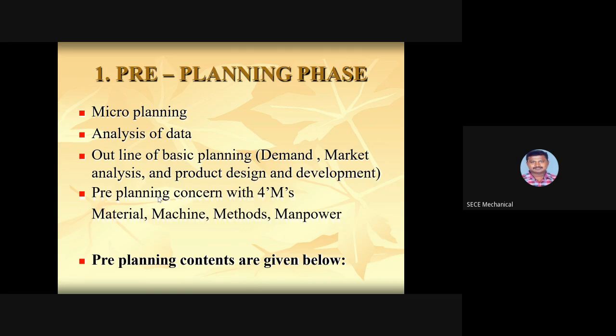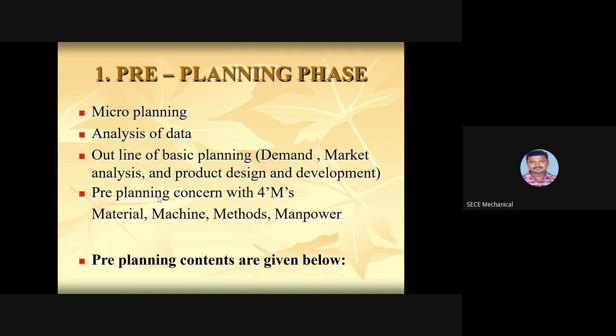For example, if you are going to do a turning operation, initially you need to look into what machines are available and what tools are needed and required to complete this operation or machining process. And what about the speed, feed, depth of cut, and each and every parameter we need to discuss. Next is the analysis of data. After micro level planning, we need to do an analysis based upon the data we are going to receive and what we have in our hand.